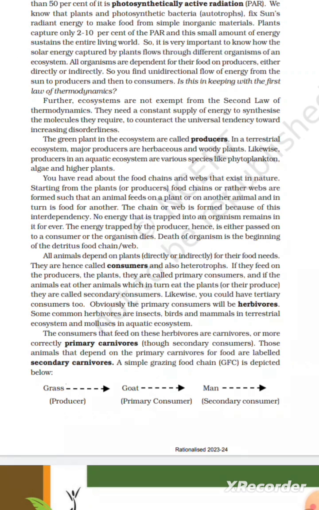So it is very important to know how the solar energy captured by plants flows through different organisms of an ecosystem. All organisms depend for their food on producers, either directly or indirectly. So you find a unidirectional flow of energy from the sun to producers and then to consumers.